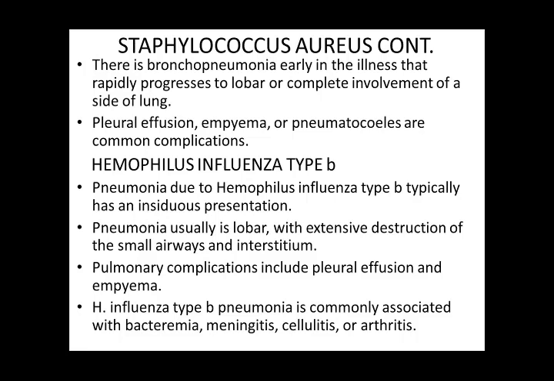Especially in the pneumococcal type of pneumonia, there is complete recovery after 10 days. But in this, recovery will also be followed by fibrosis of the lungs and destruction of the small airways. The pulmonary complications also include pleural effusion and empyema. H. influenzae type B pneumonia is commonly associated with bacteremia, meningitis, cellulitis, and arthritis. So there is risk of distant infection in the meninges, in the blood: bacteremia, meningitis, cellulitis, and arthritis.